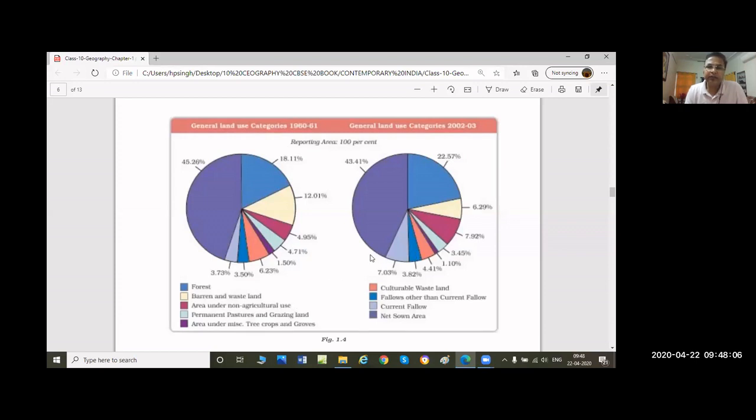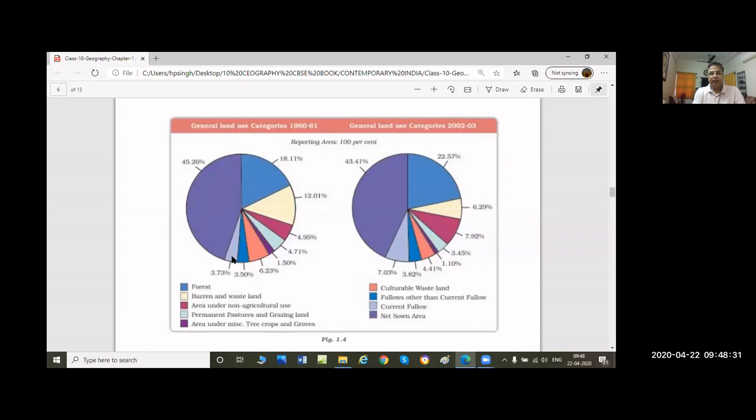Next, if we move forward, let us go for the next 7%. This is a light purple, and the light purple, if you see, is the current fallow land. So next is current fallow land.